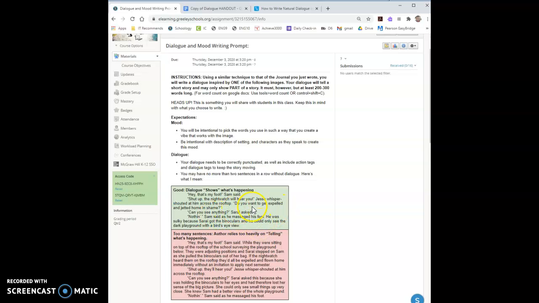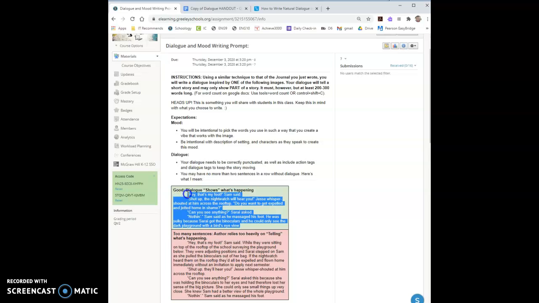Can you see anything? Sarai asked. Nothing, Sam said as he massaged his foot. He was sulky because Sarai got the binoculars and he could only see the dark playground with a bird's eye view. So this is already giving you a hint of the time of day, of the location where they are. Those kinds of things are showing up as the conversation happens.